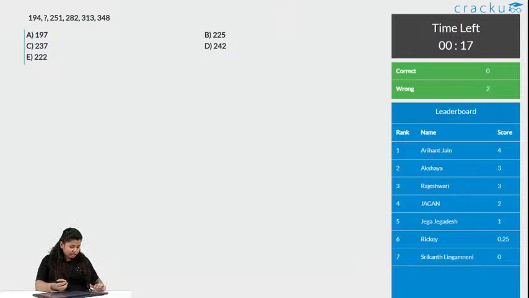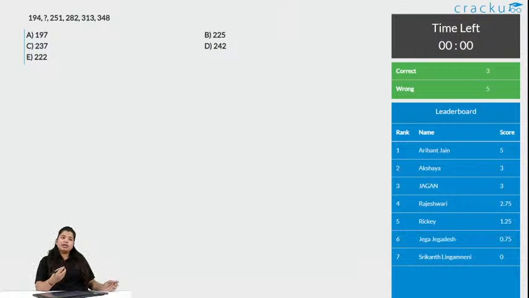Any possibility for change in IBPS clerk exam dates? Till now we can't say that there is any possibility. If you are talking about COVID and the pandemic situation, that can affect the exam date. But I don't think it is going to affect the exam date, as there are other exams already conducted, like IBPS PO, SBI clerk mains recently, and even NET, JEE and other examinations. So this exam I guess will not be affected by COVID-19 or the pandemic situation.